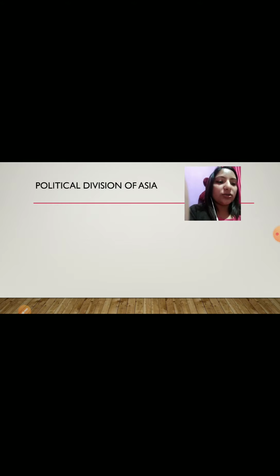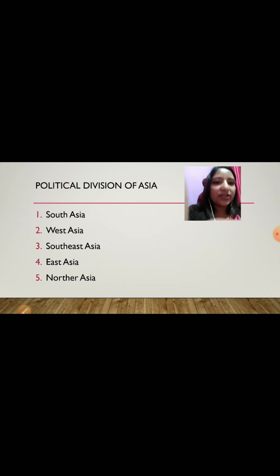These are South Asia, West Asia, Southeast Asia, East Asia, Northern Asia, and Central Asia. So these are the 6 political divisions of Asia. Now we will see them through the map